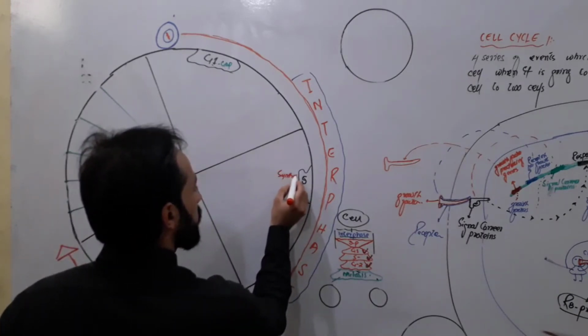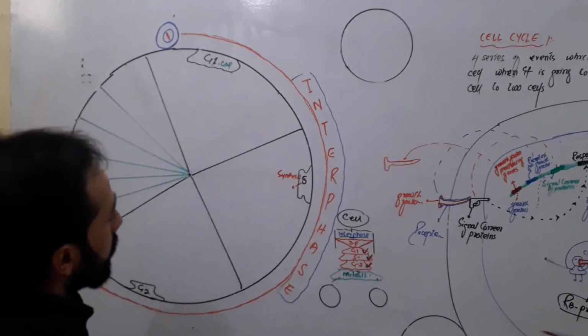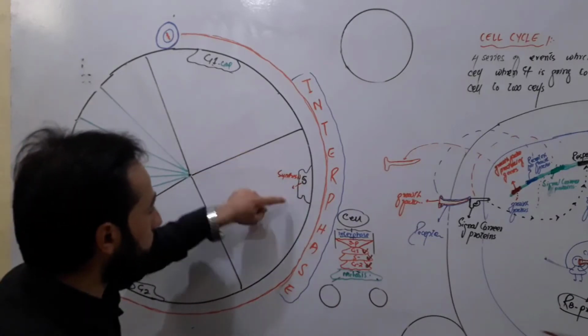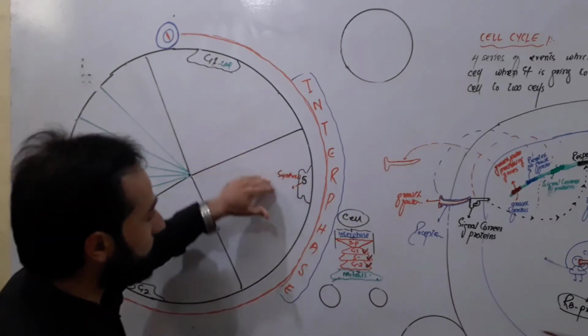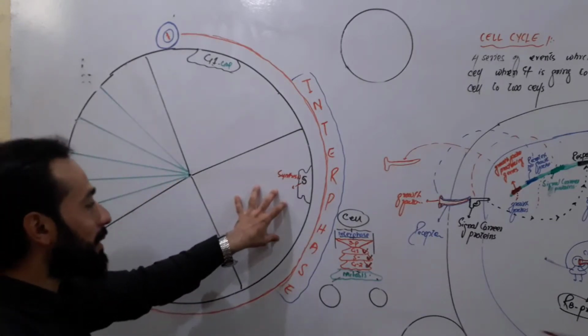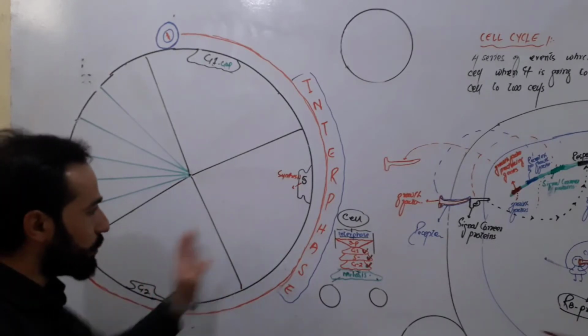Synthesis. What is synthesized here? We will see. This S is also known as post-G1 phase, post-G1 because it occurs after G1, right? And this S is also known as pre-G2 phase. Pre means before G2 phase.